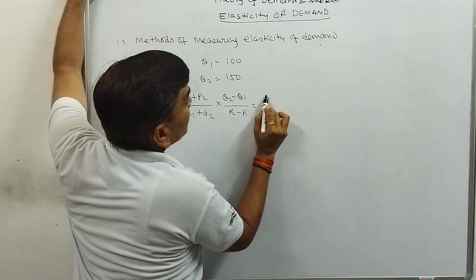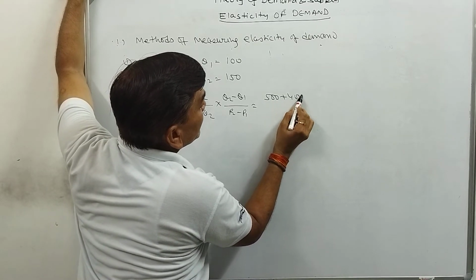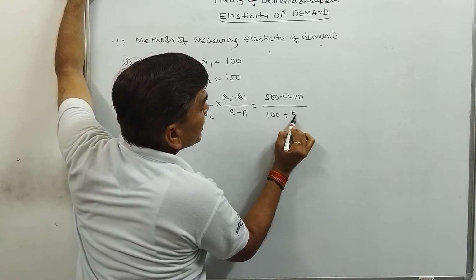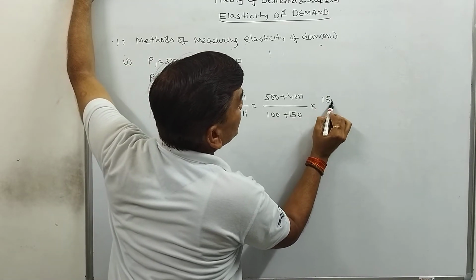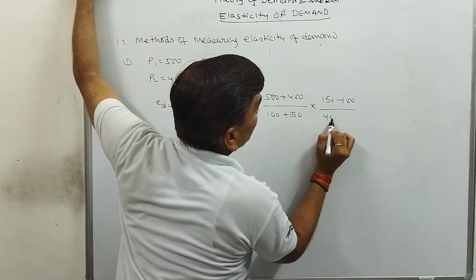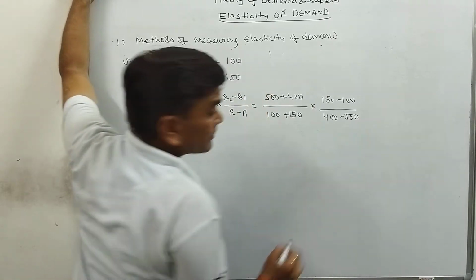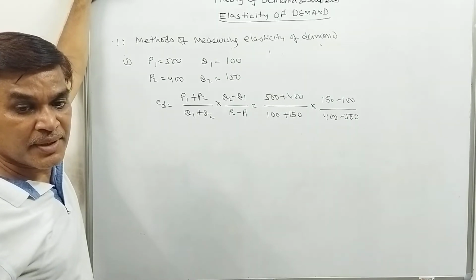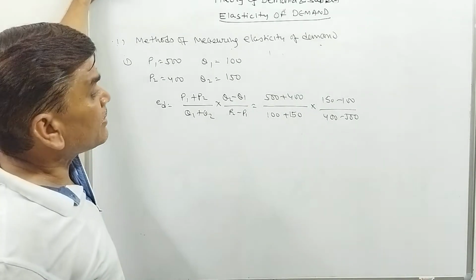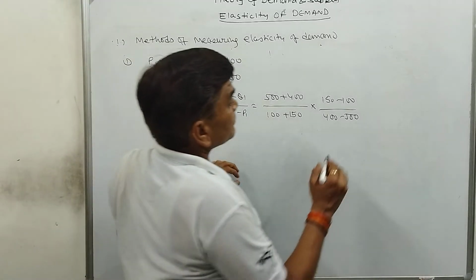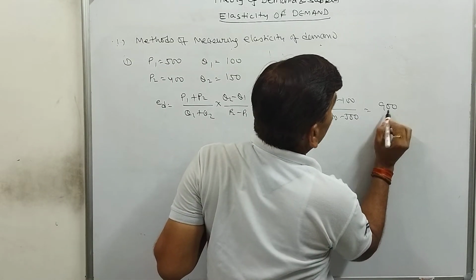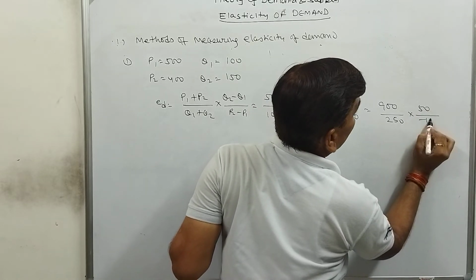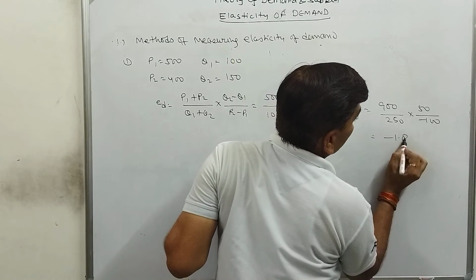That is 500 plus 400 divided by 100 plus 150, multiplied by 150 minus 100 divided by 400 minus 500. We have this P2 minus P1. So the elasticity will be 900 divided by 250, multiplied by 50 divided by minus 100, that is minus 1.8.